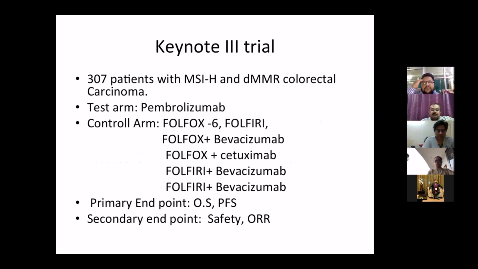Now, the trial which showed the efficacy of immunotherapeutic agents in colorectal cancers with high microsatellite instability, MSI-high, was known as the KEYNOTE trial, in which 307 patients were included. These patients had high MSI status and defective mismatch repair gene mutation. The test arm was pembrolizumab. The control arm included either FOLFOX or FOLFIRI as the main therapy, with either bevacizumab or cetuximab in combination. The primary endpoints were overall survival and progression-free survival. The secondary endpoints were safety and ORR.